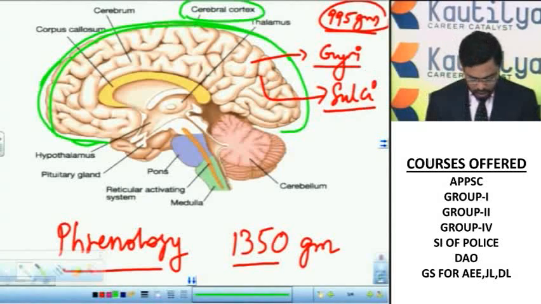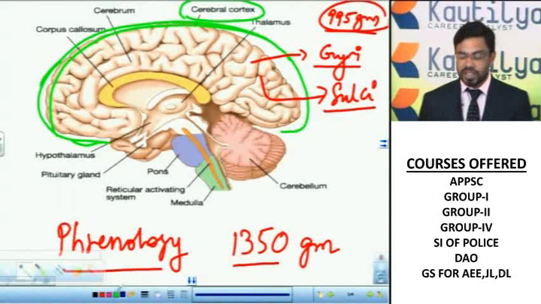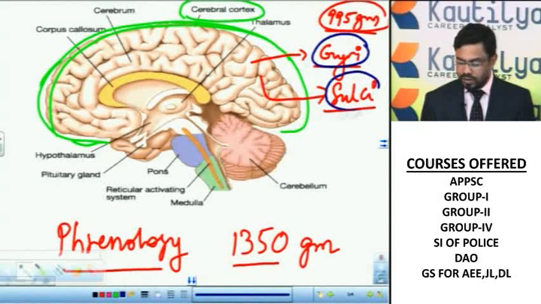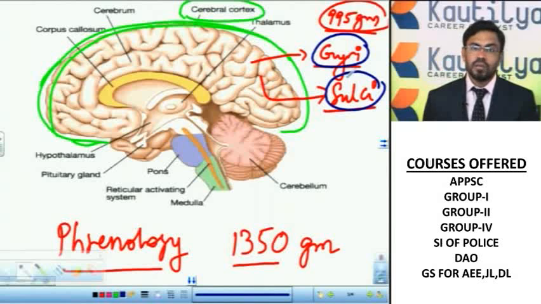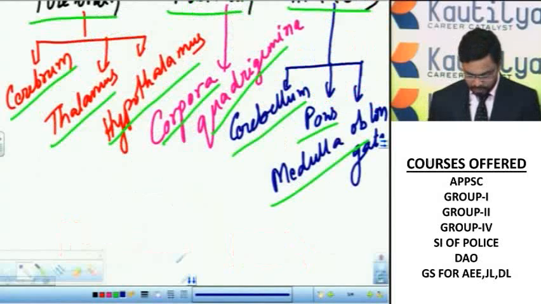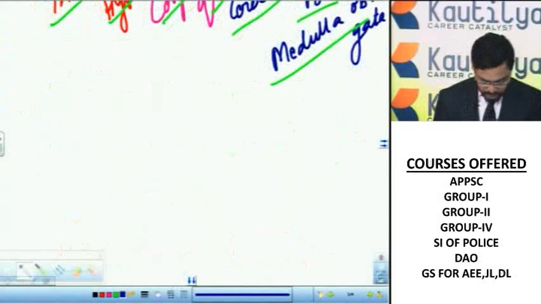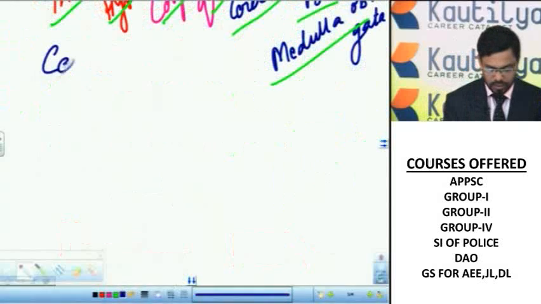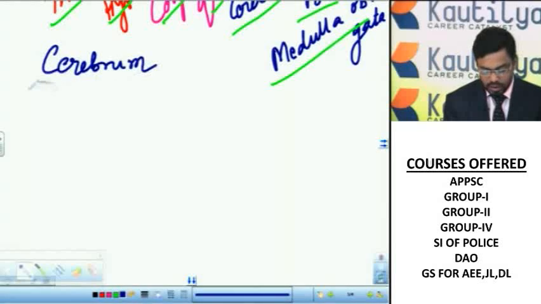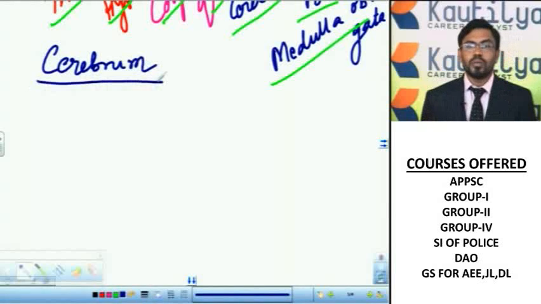On an evolutionary basis, the presence of gyri and sulci indicates that the human brain is well developed when compared with other mammals. Gyri and sulci increase the surface area of the brain, so a greater number of neurons can be accommodated. The cerebrum is the main center of the brain.